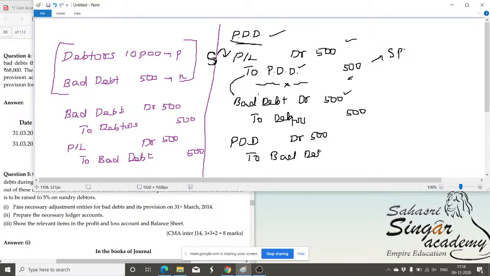Okay, so these are the two models you have to understand. These are the entries we can pass when we don't have PDD.